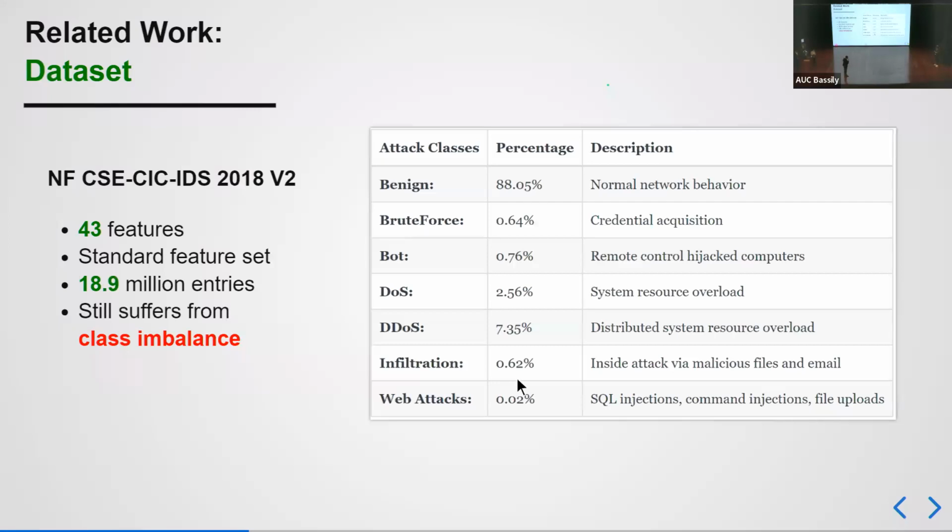So we have an obvious class imbalance. However, our dataset has 43 features and 19 million entries. And now I will leave the floor for Mohammad Sharaf to explore the preprocessing and feature engineering that was done on our dataset.